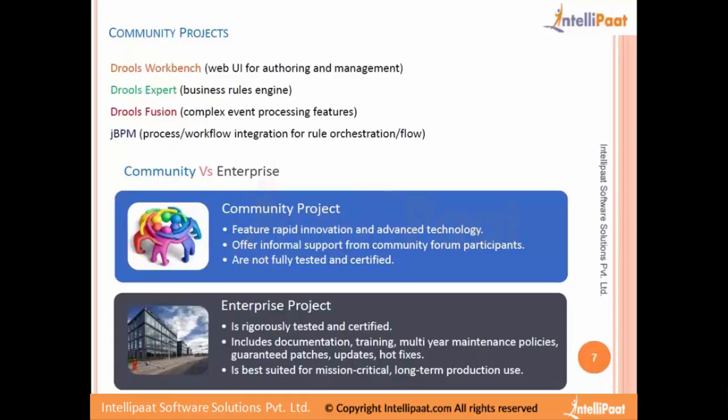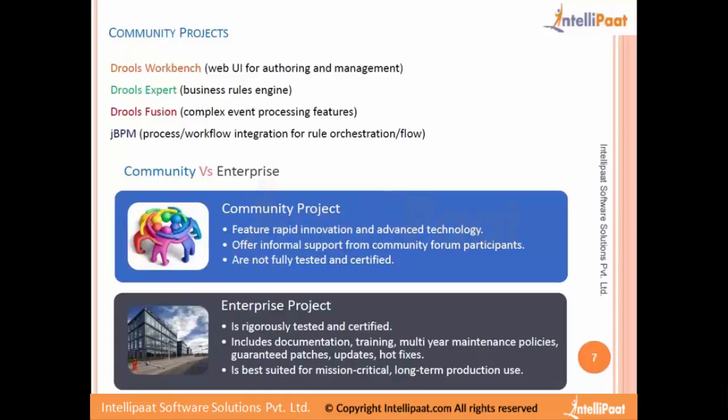The differences are, community projects are updated very frequently. Very rapid development goes on there, and they do a lot of research there. When we use a community project, the support that we are able to get is from the community forums that they have set up.